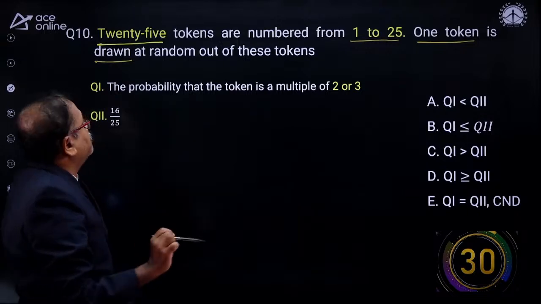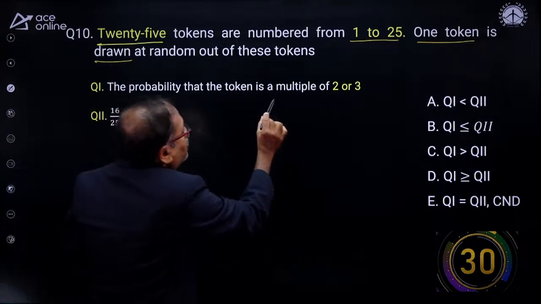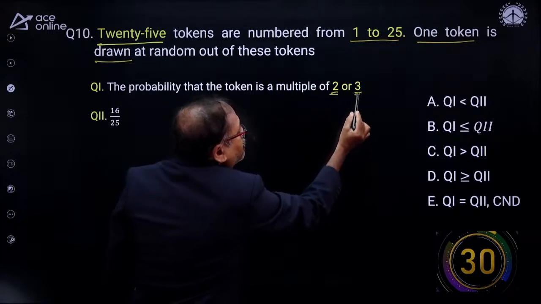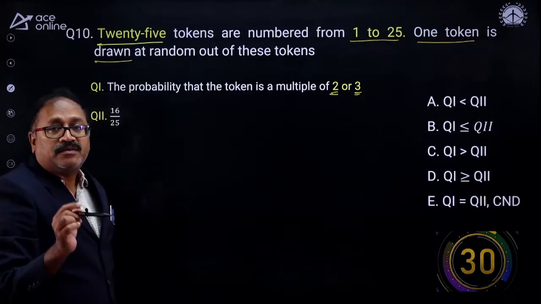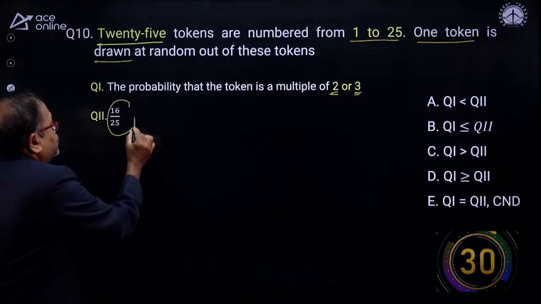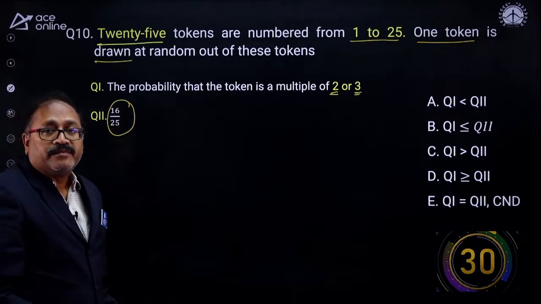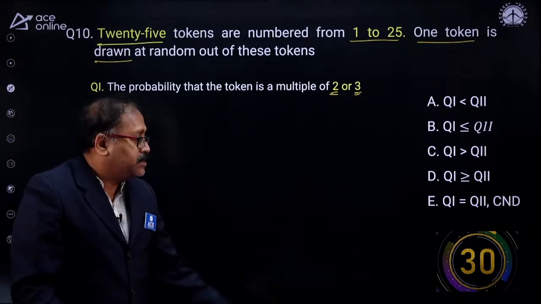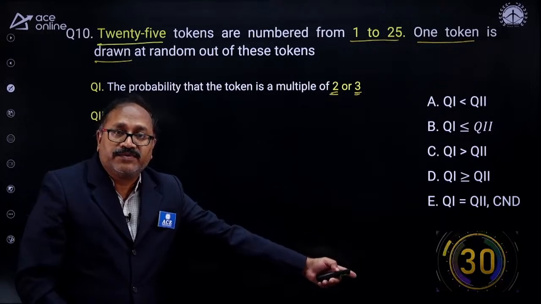The probability of the token being a multiple of 2 or a multiple of 3 is your quantity 1. Quantity 2 is 16 by 15. What's the relation? Here, my young friends, your 30 seconds starts now.